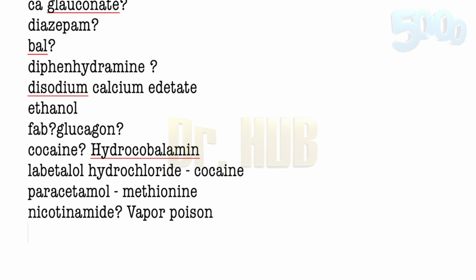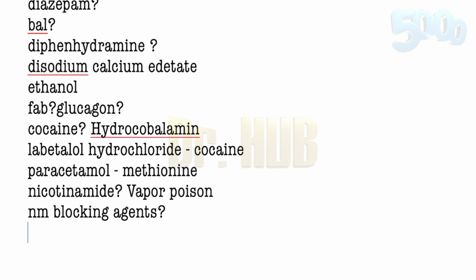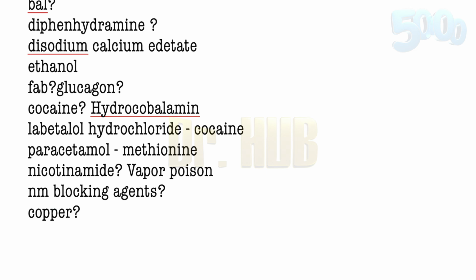Now, moving ahead, we look at pancuronium bromide. Pancuronium bromide is given in case of neuromuscular blocking agents. Then, in case of copper, it is penicillamine. And for coma or convulsions from anticholinergics, you have physostigmine salicylate.